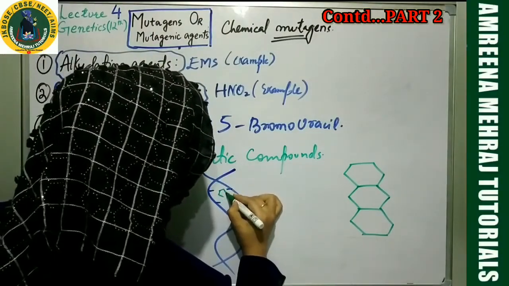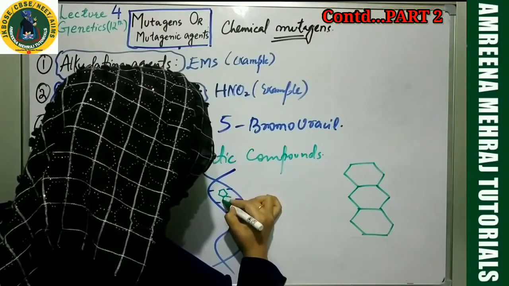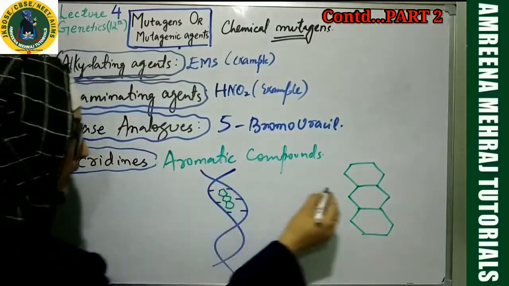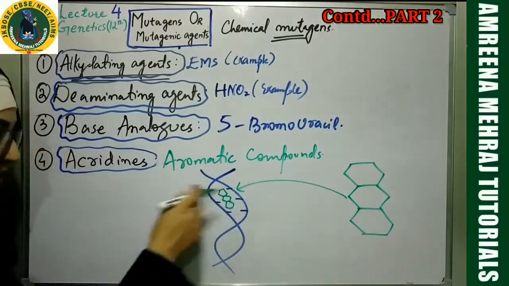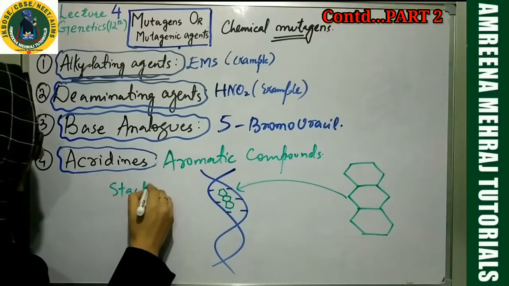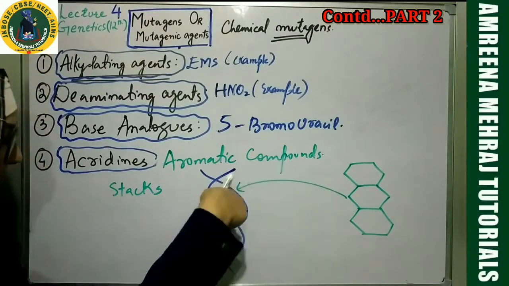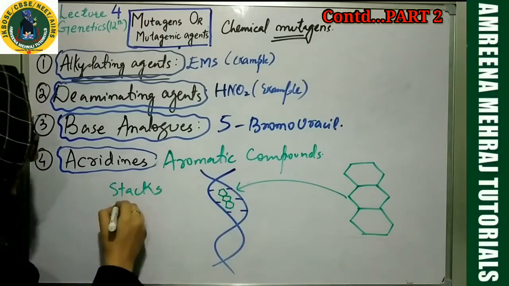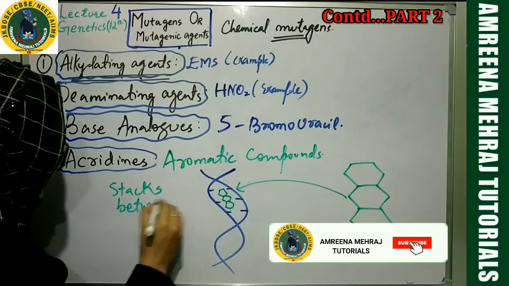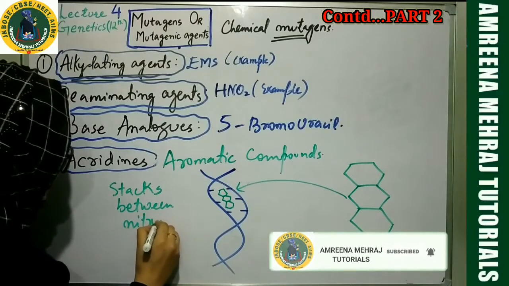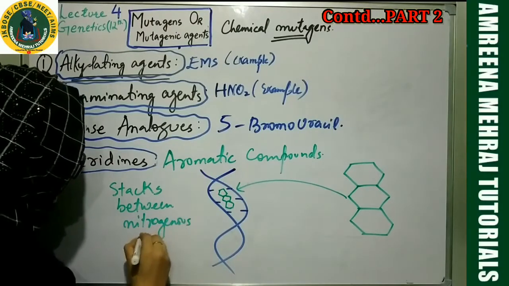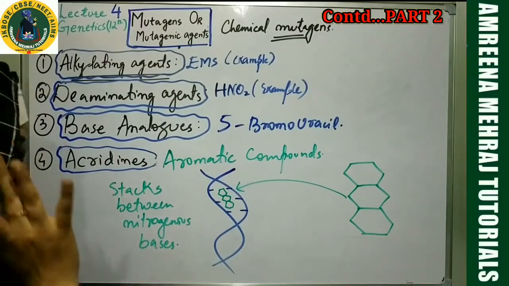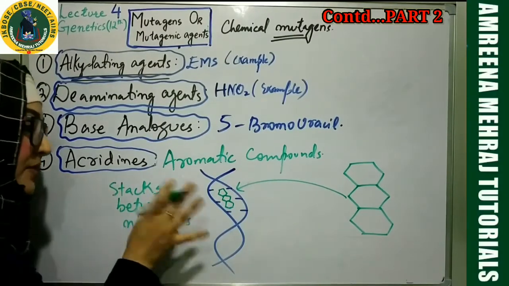So this compound will come over here, and it will get stacked over here. See what has happened? This molecule comes and takes place between the nitrogenous bases. We call it stacking. The acridines, the planar aromatic compounds, stack between the nitrogenous bases. Once they stack between the nitrogenous bases, my dear students, do you think they are going to remain permanently over there?